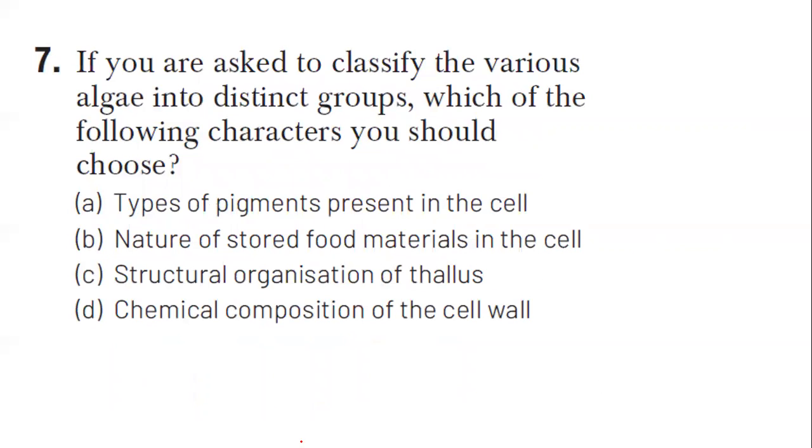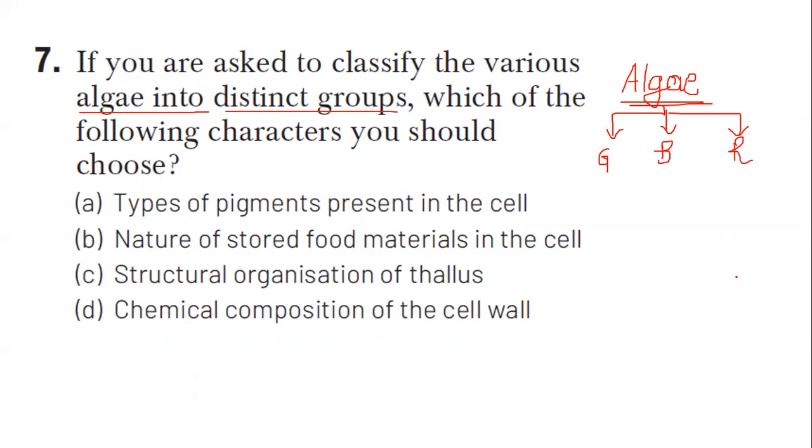Question number 7. This was also a question which was discussed in the class. If you are asked to classify the various algae into distinct groups, you know that algae, that is the thallophytes, right? The algae are classified into 3. Green algae, brown algae, and red algae. Chlorophyceae, Phaeophyceae, and Rhodophyceae.